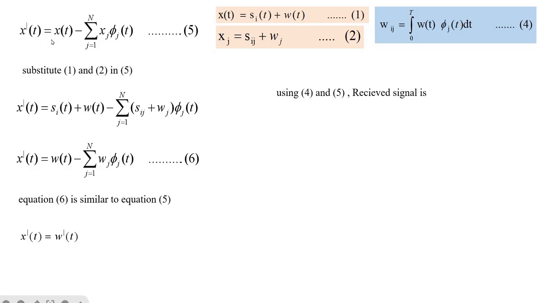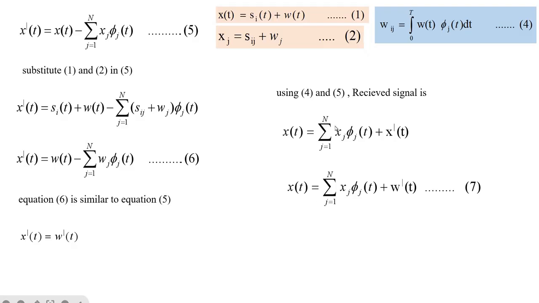We'll use this equation in equation number 5, and we will get the received signal as x of t is equal to summation j is equal to 1 to N xj into phi j of t plus x dash of t. So this equation can be written as x of t is equal to summation j is equal to 1 to N xj into phi j of t plus, as we have got here x dash of t is equal to w dash of t, so we can replace this x dash of t by w dash of t. This is our equation number 7.